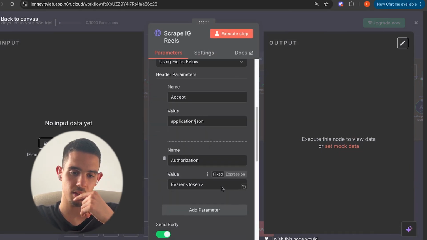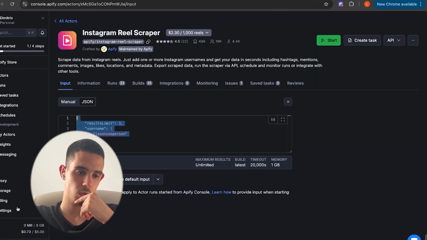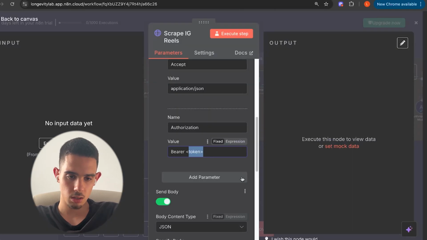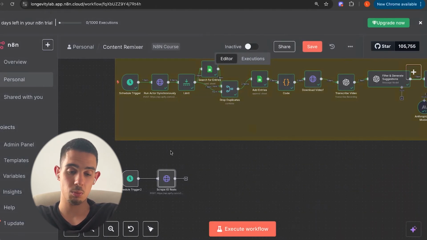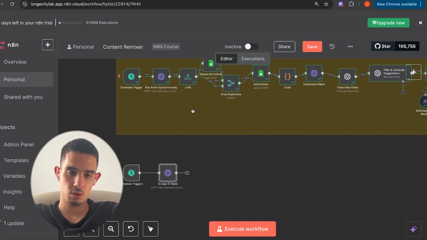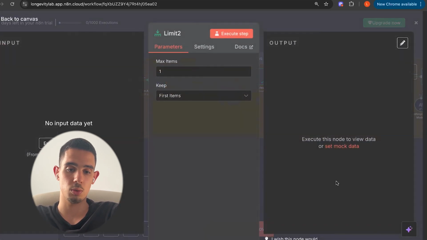Now as you can see, we have everything we need. We just need to copy paste our bearer token again here. We go back to settings, API, grab it, no problem at all. And now Apify is integrated with our HTTP request. And it's gonna give us 3 reels every single time for us to do whatever we want with them. So now we're gonna, as you can see over here, we have a limit because we actually want to work with only 1 or 2 reels per execution.